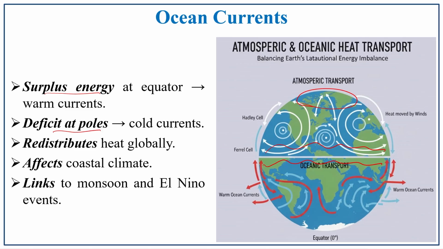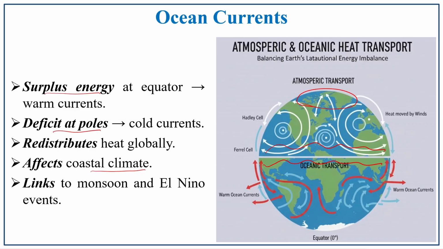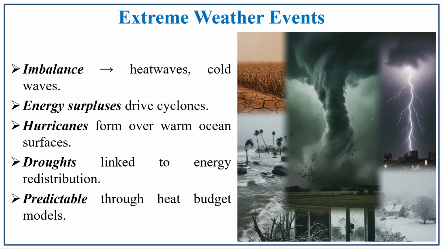The transferring or movement of these warm and cold ocean currents has a balancing effect on the entire heat budget. It also affects the coastal climate. Affect in the sense that it gives a moderate climate in the coastal region and an adverse effect in the continental interiors. It links to the monsoon and El Nino events. So, the ocean current is also one of the major factors most responsible for the monsoon as well as the El Nino events.